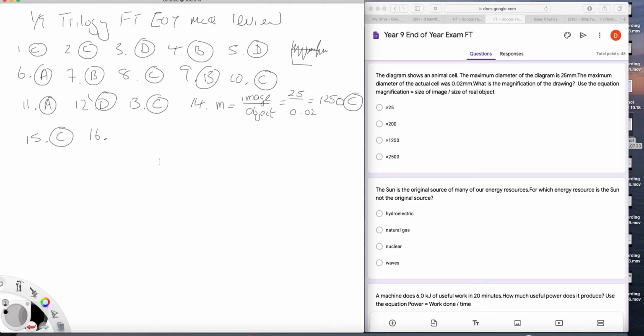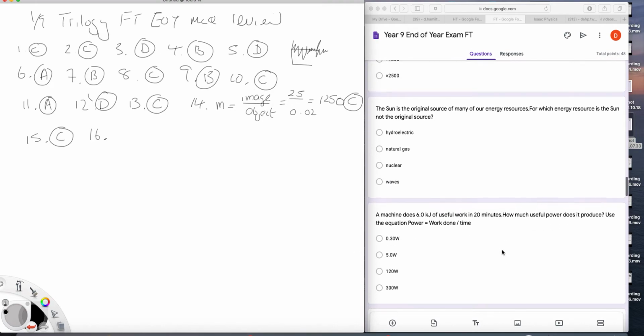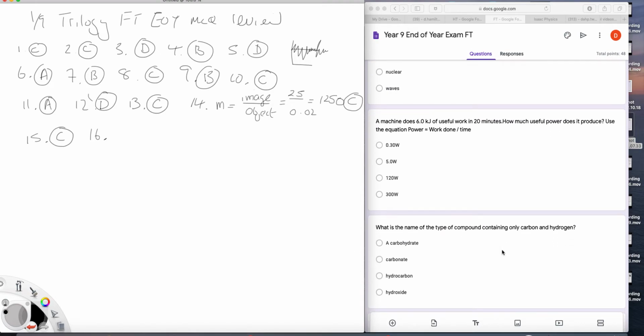16. A machine does 6 kilojoules of work in 20 minutes. What's the useful power? Well, your power is the work done over the time. So you have 6,000 joules divided by the time taken, 20 minutes.